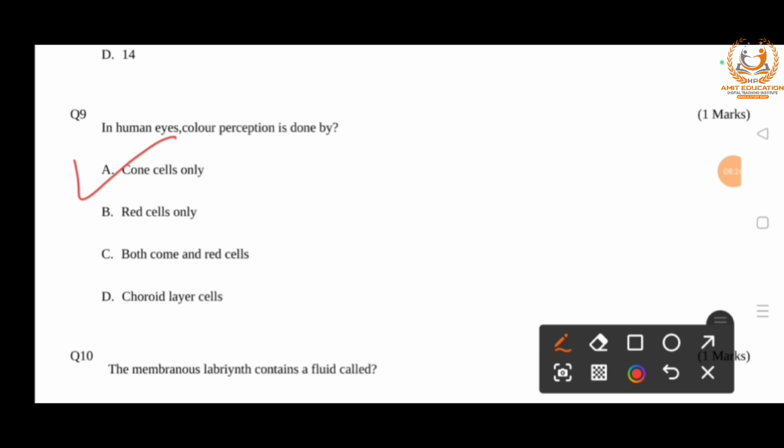Rods are helpful for visualization in dim light, and are responsible for black and white vision, but cone cells produce a sharp colored image in bright light. So cones are helpful in the perception and differentiation of the colors.